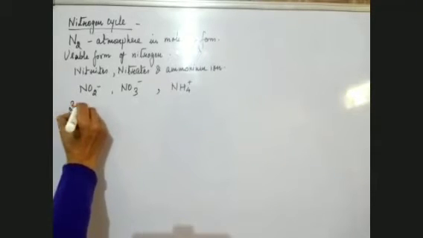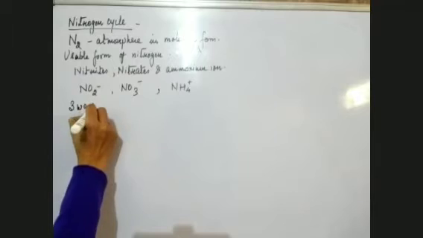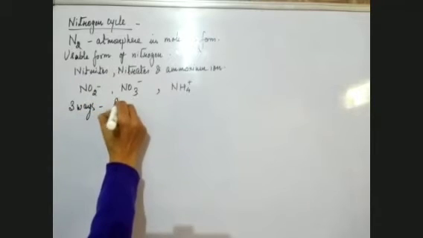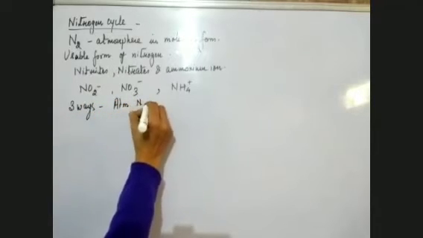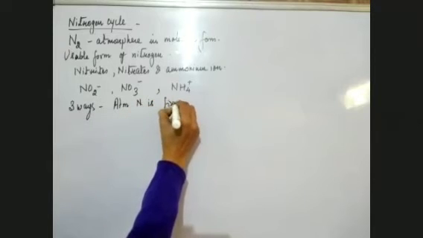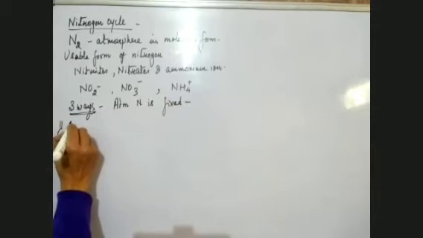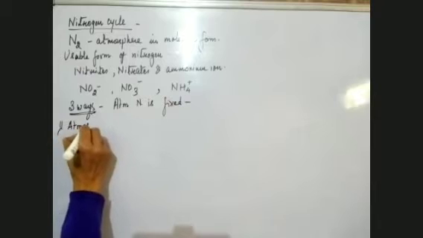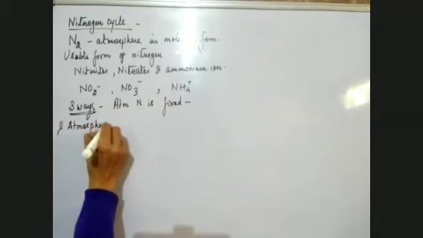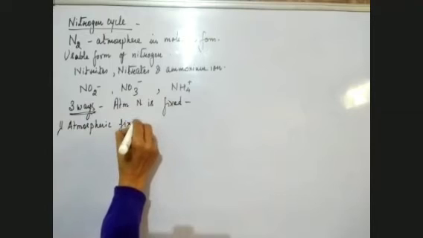Now, this atmospheric nitrogen is fixed by a few processes. There are three ways by which atmospheric nitrogen is fixed. The first way is atmospheric fixation.